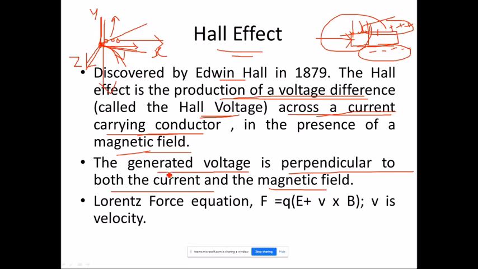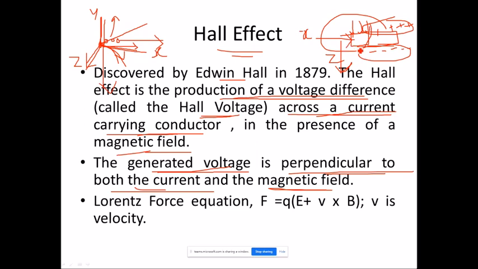So what I am trying to say is, whatever voltage is generated here will be perpendicular to the current as well as the magnetic field. Very simply, if I take the current in the x direction and the magnetic field in the z direction, the current is moving from left to right and the magnetic field is moving towards us, like a ball thrown at the wall returns to us.